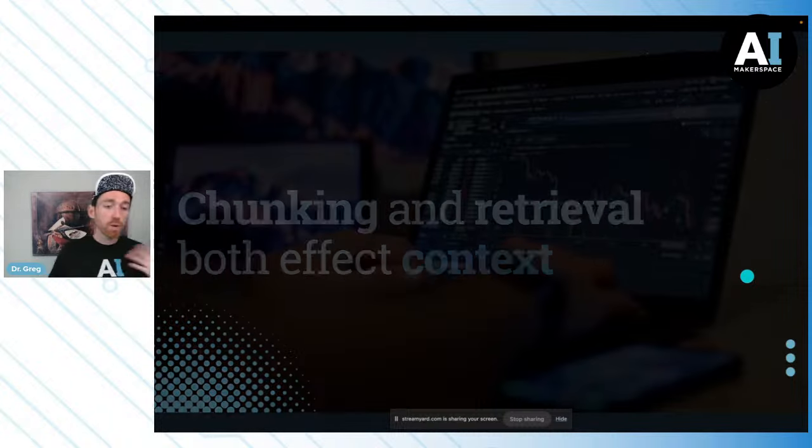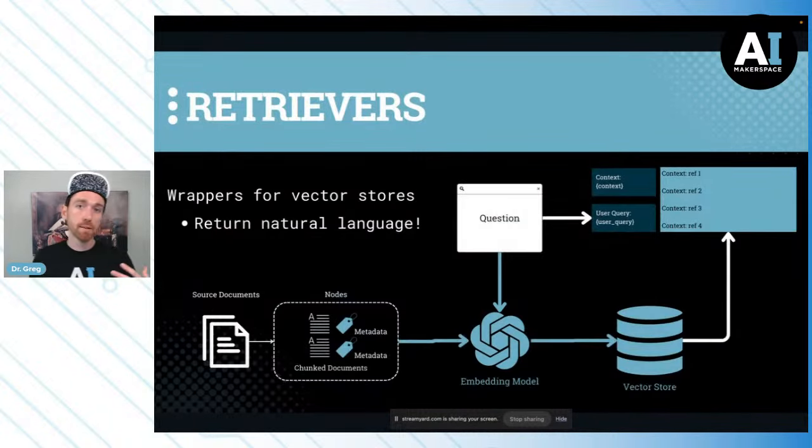Because we're just wrapping the vector database in a way to find stuff that's similar to our question. Or in the case of a more complex system like we have today, route to the proper database to find stuff that's relevant to our question.